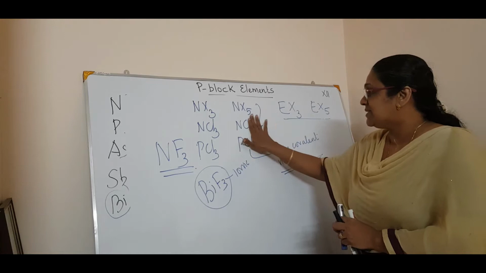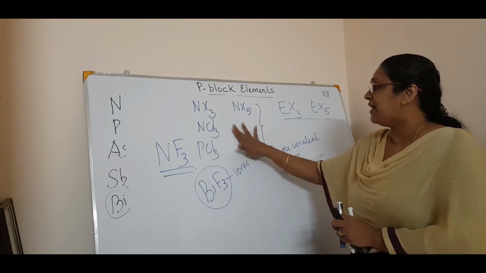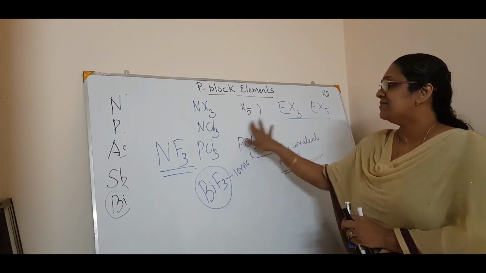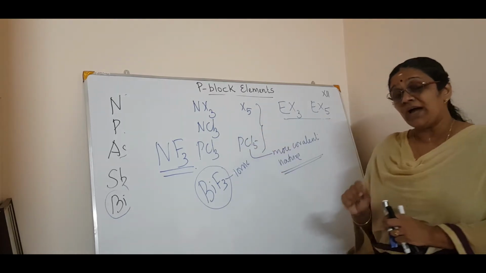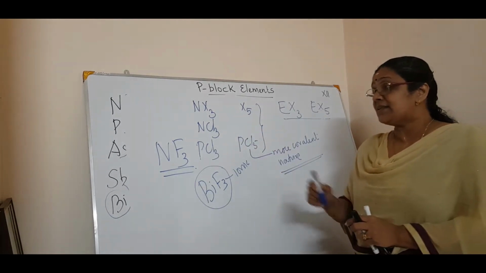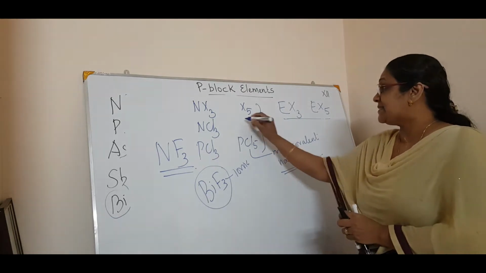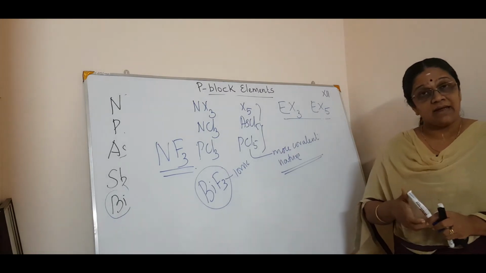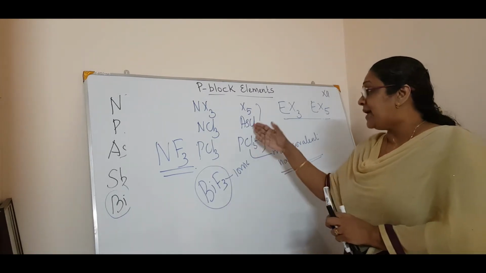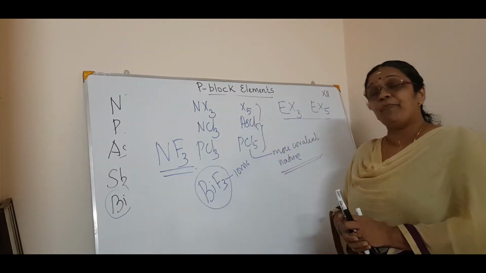The rest can form pentahalides, like AsCl5, but nitrogen cannot.